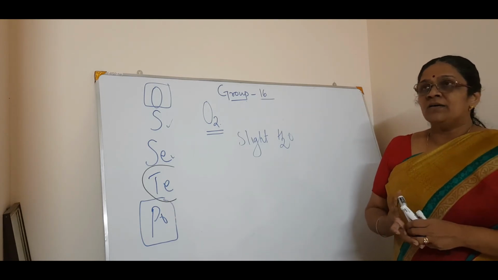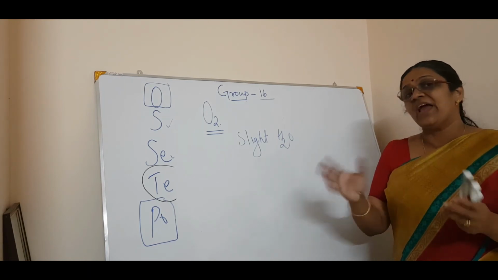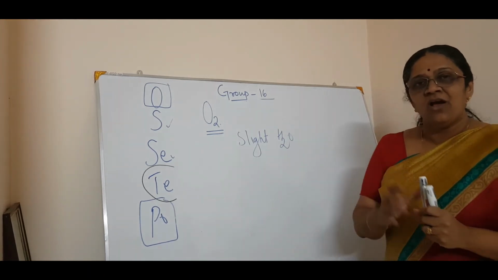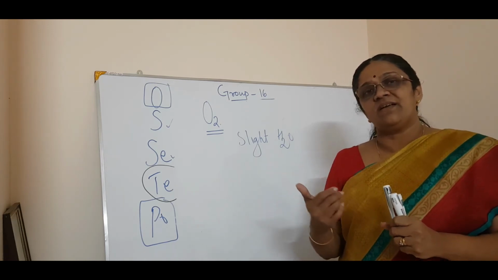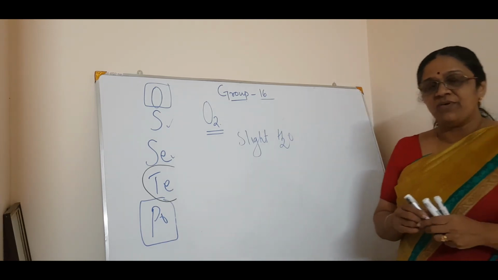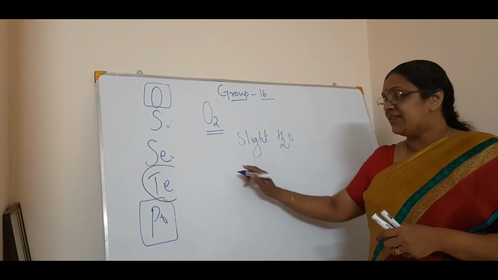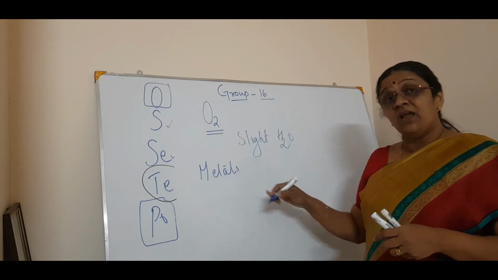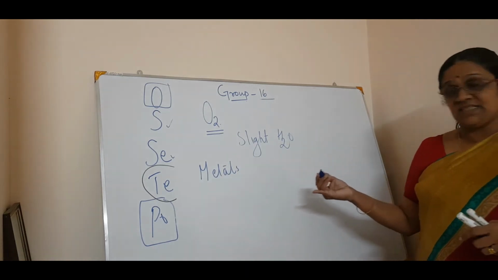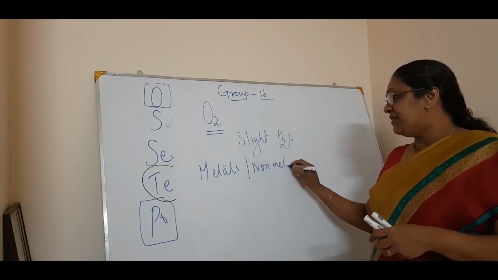Then oxygen, you know, almost every element reacts with oxygen to form the corresponding oxides. The exception is the noble metals like gold, silver, etc. But direct combination with oxygen, the reaction with metals and non-metals, or even compounds react with oxygen, isn't it? So, metals, non-metals, everything reacts with oxygen.